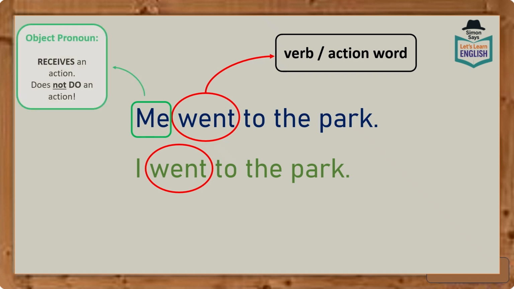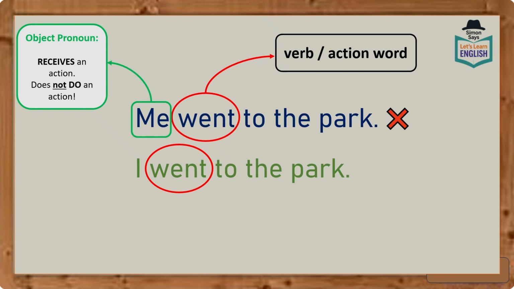Well, it's an object pronoun. And an object pronoun is a pronoun that receives an action, but it doesn't do an action. So that means that this sentence, me went to the park, cannot be correct.